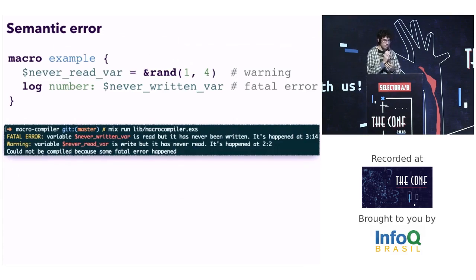Then I can show exactly where a semantic error happened. The compiler has two types of semantic errors, a warning and a fatal error. A warning is something weird but not wrong, right? For example, write a variable but never read it. Also, I have a fatal error where something is wrong. For example, try to read a variable never written.